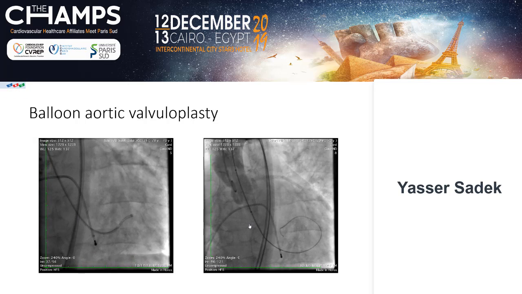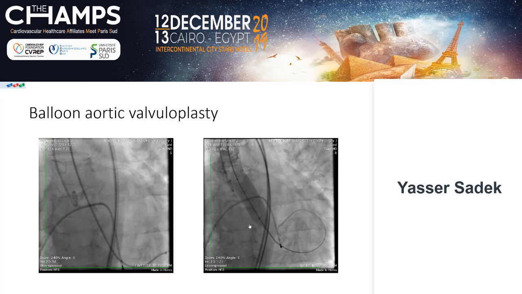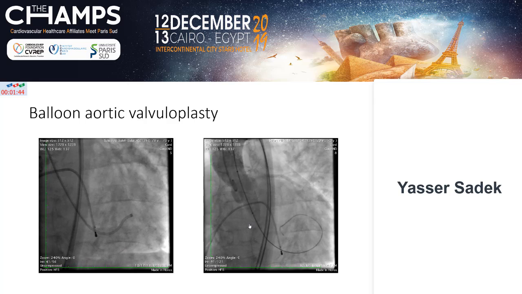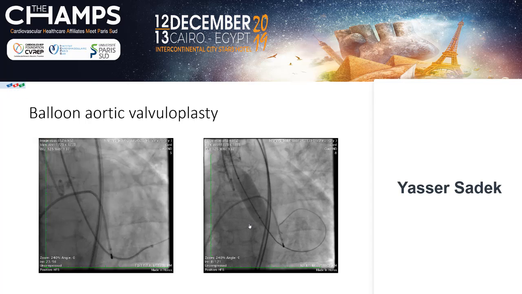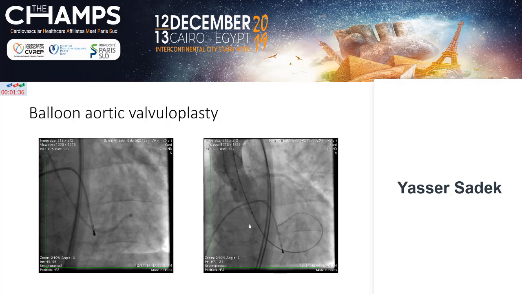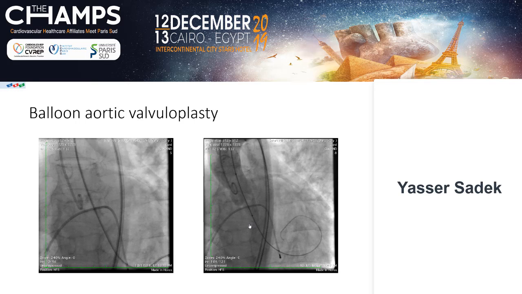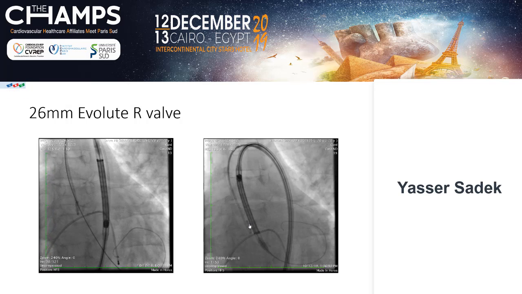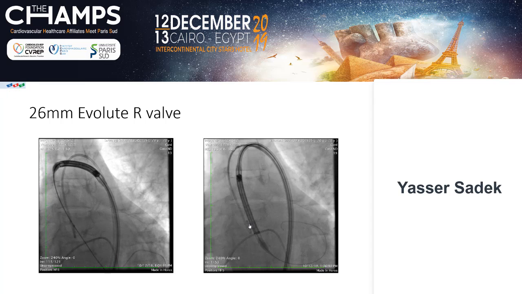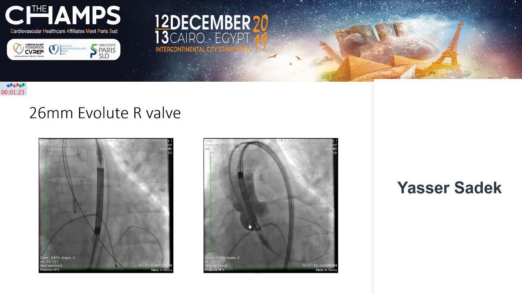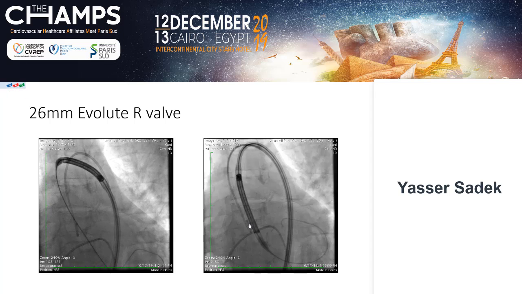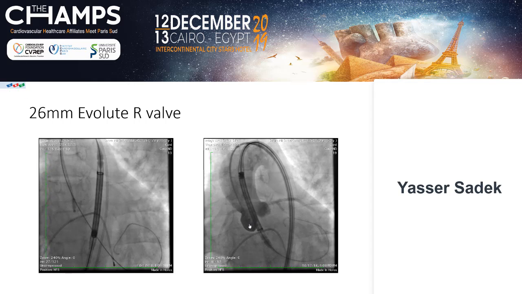You can see here, we see the left main, we see the right coronary artery. Maybe the flow in the left main is better than the right coronary artery, and the left main is low. And because I have wide sinuses, I decided to go to 26 millimeter valve, and this is a recapturable valve. If the patient is affected hemodynamically, if the patient has occlusion of the left main, I can pull the valve outside.